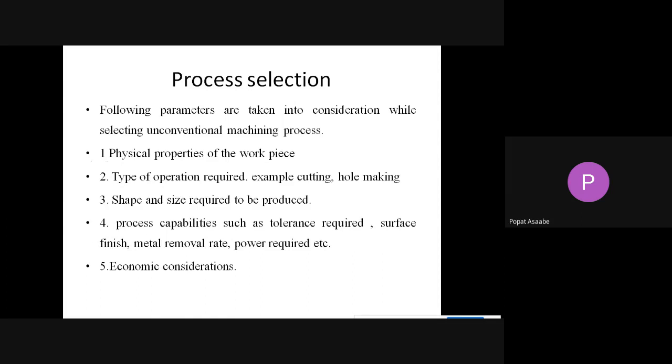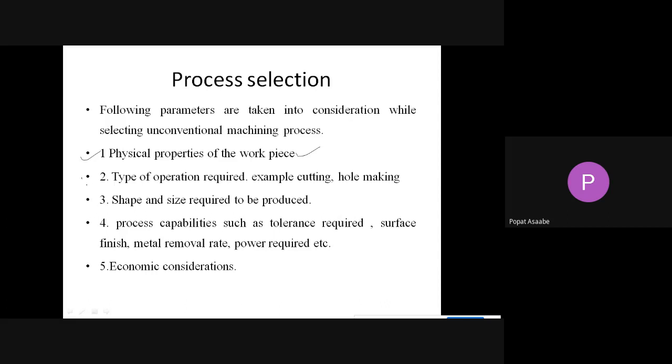Now see the first parameter. First we have to study the physical property of the workpiece. According to the physical property of the workpiece, we have to select the particular unconventional machining process. First we have to check the physical property of the workpiece, and then select that particular process.